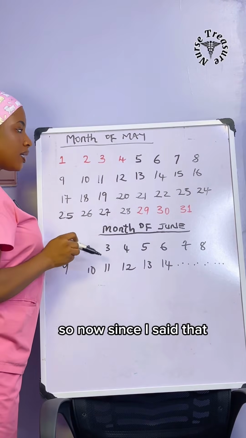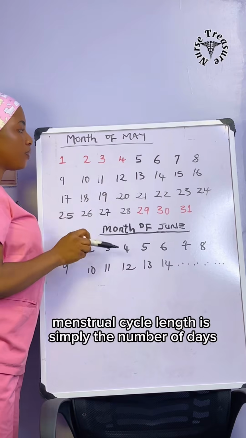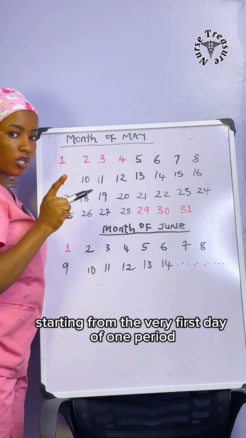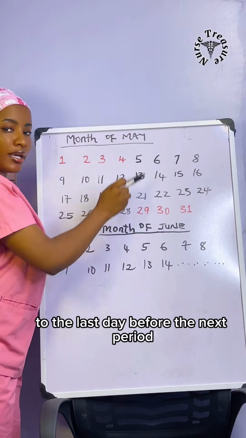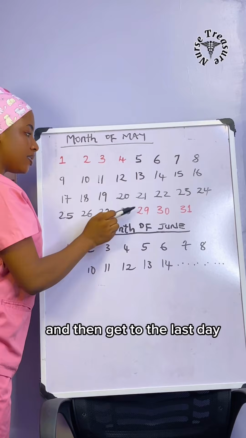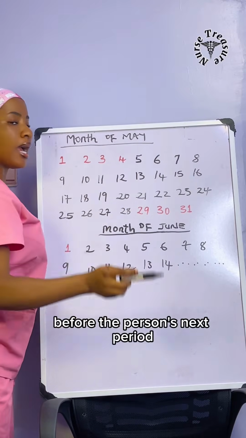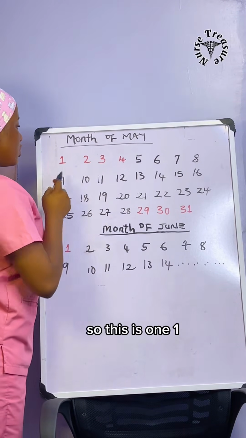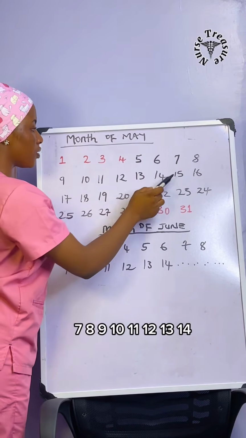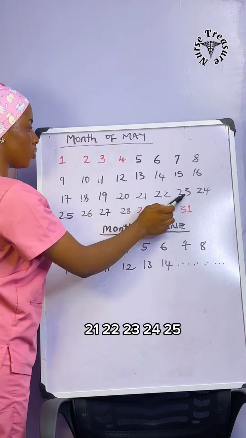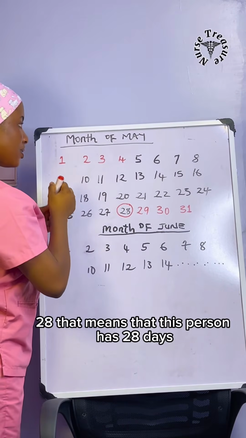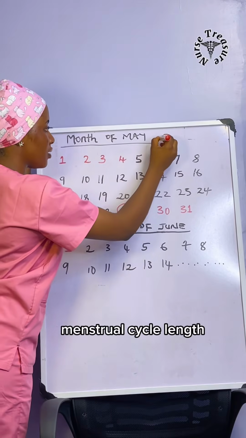So now, since I said that menstrual cycle length is simply the number of days starting from the very first day of one period to the last day before the next period, let's start counting from the first day and get to the last day before the person's next period and know how many days it will give us. So this is 1, 2, 3, 4, 5, 6, 7, 8, 9, 10, 11, 12, 13, 14, 15, 16, 17, 18, 19, 20, 21, 22, 23, 24, 25, 26, 27, 28. That means that this person has a 28 days menstrual cycle length.